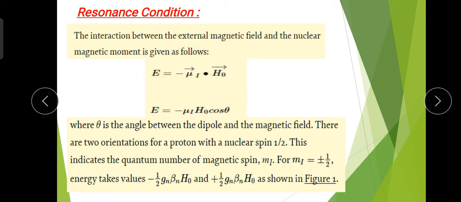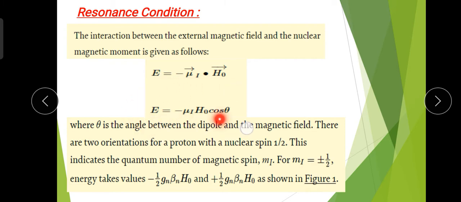In NMR we place the sample in the presence of an external magnetic field H0, and in the presence of this field there is an interaction between the radio frequency and the nuclear spin, and we get the interaction energy E is equal to minus mu I dot H0, the dot product in vector form.